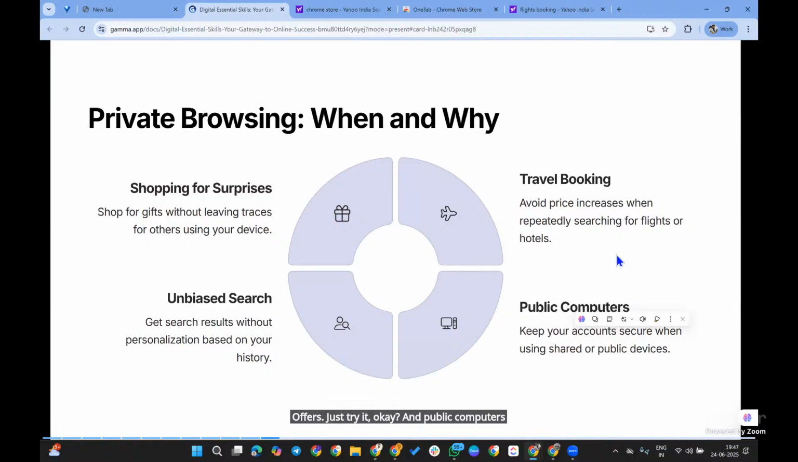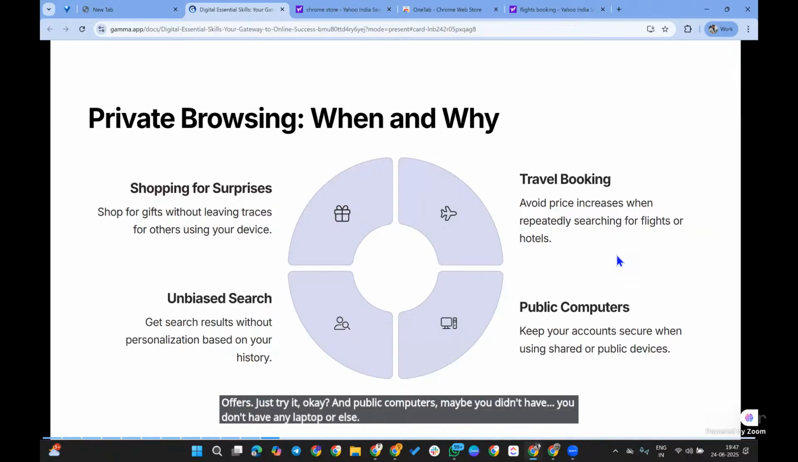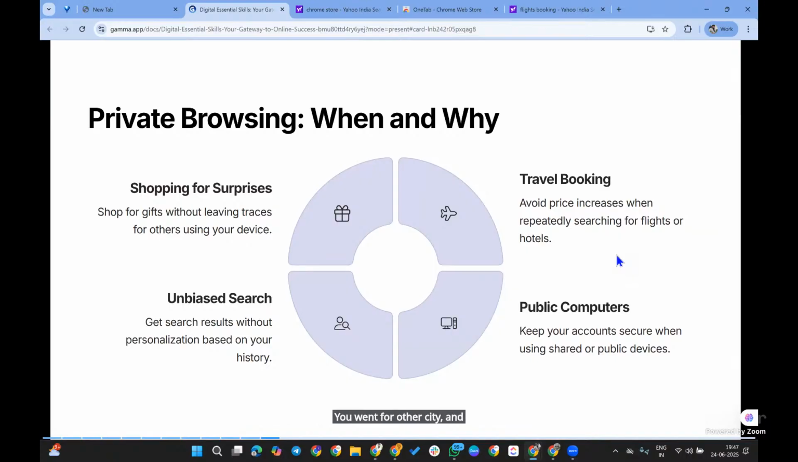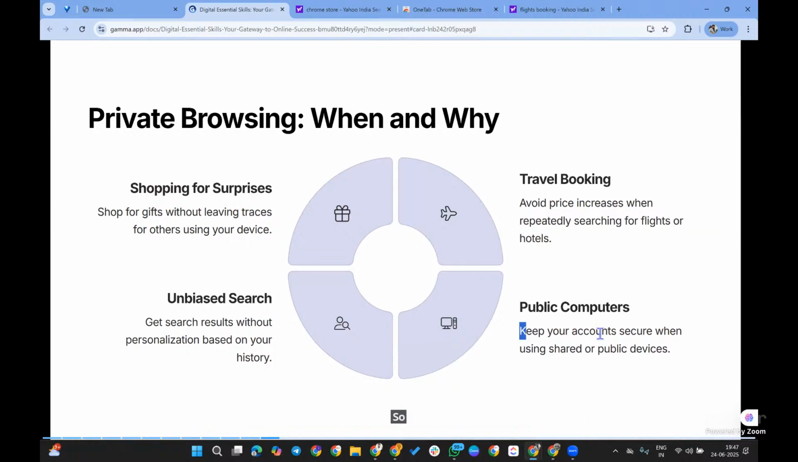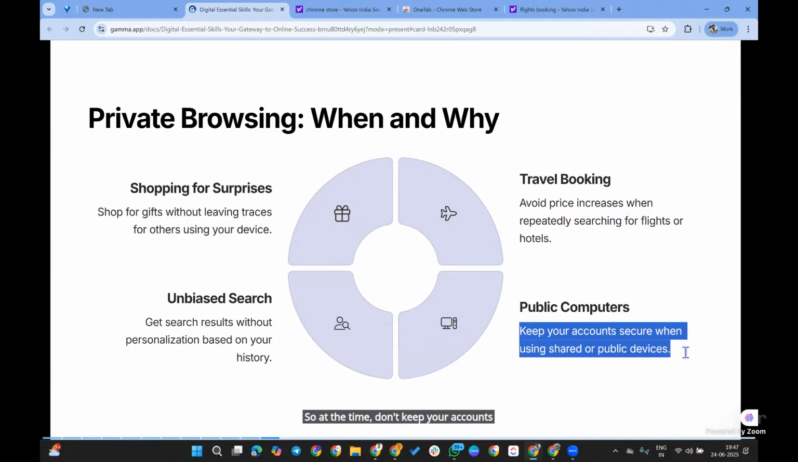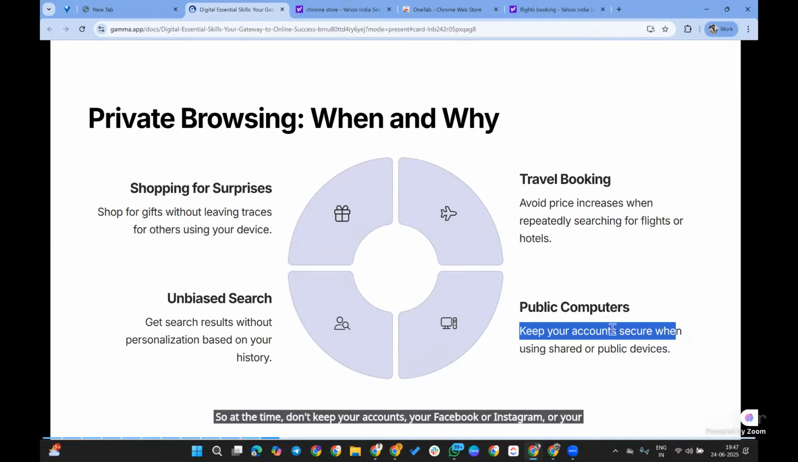And public computers. Why? Maybe you don't have a laptop, or you went to another city and needed some urgent work, or your laptop is shut down and you want to use your friend's laptop or mobile. At that time, don't keep your accounts logged in: your Facebook, Instagram, mail IDs, your bank accounts.